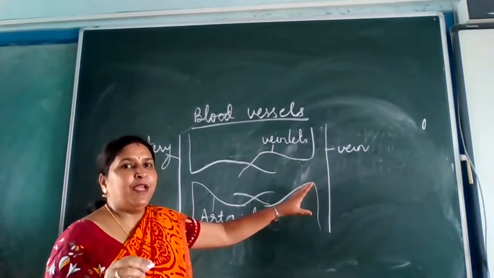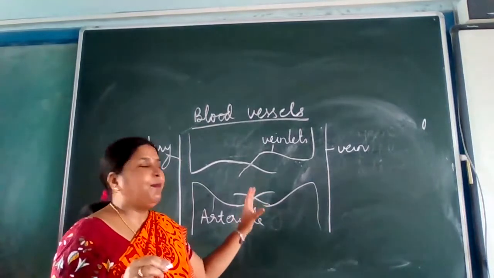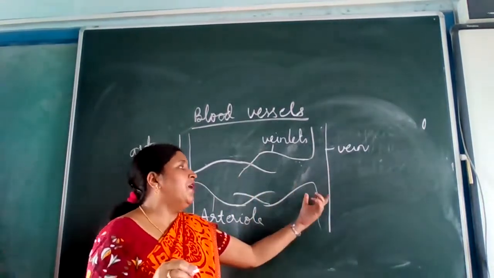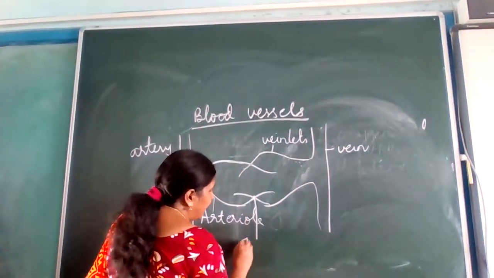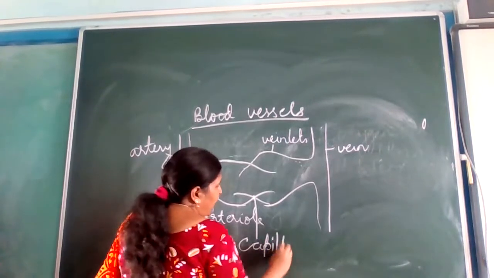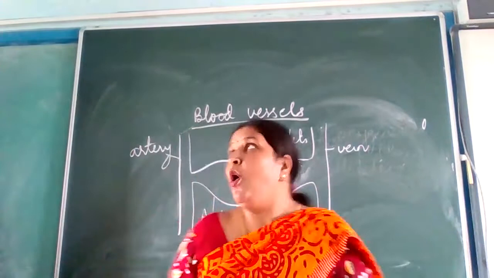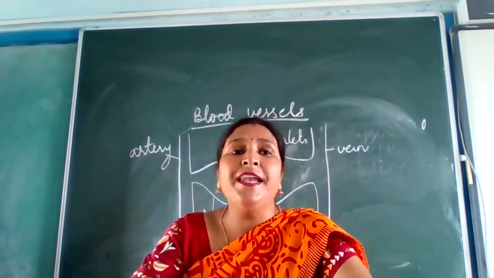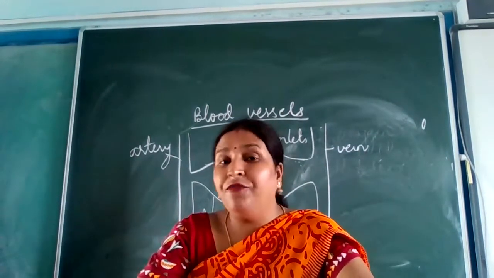Exchange of nutrient means that whatever food nutrient you have taken will be taken by the artery and the waste product will be taken by the veins. This is known as capillaries. So capillaries are actually the combination of the arteries and the vein. The finest branches of arteries and the veins.